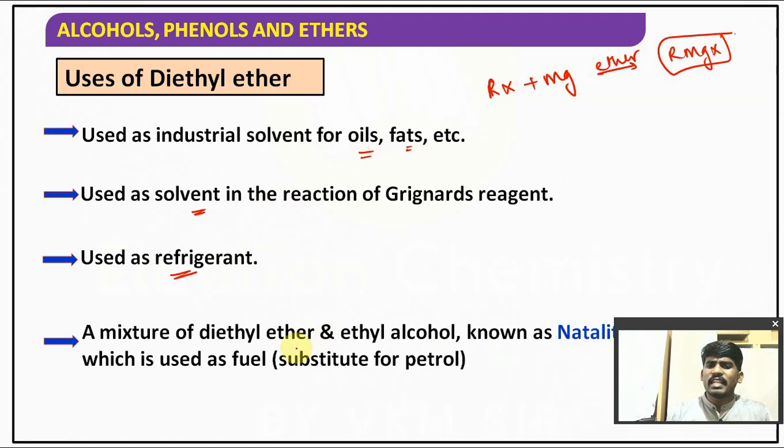A mixture of diethyl ether and ethyl alcohol is known as natalite. It is known as natalite, which can be used as a fuel and as a substitute for petrol. So it is used as a fuel.